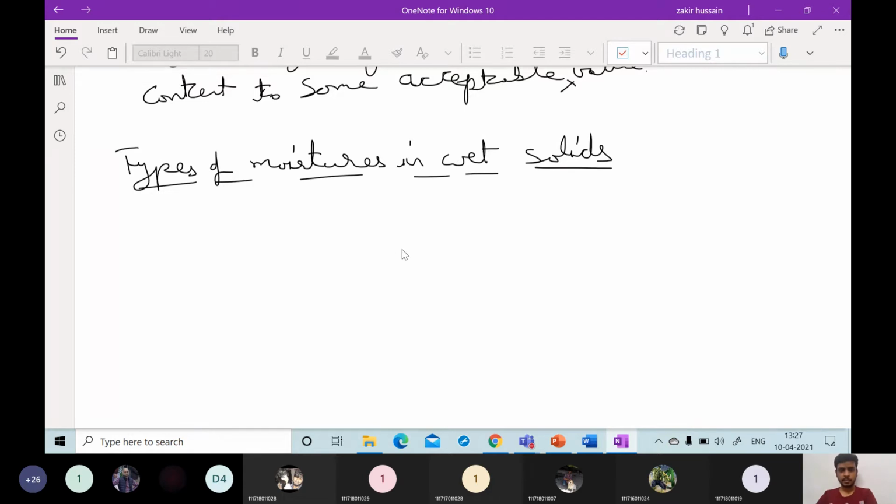For example, there is a wet solid here. I am not saying whether it is porous or non-porous. For the time being, just take it as some solid; whether it is non-porous or porous is irrelevant to understanding the mechanism. Wet solid means on top of this one, some water will be there.